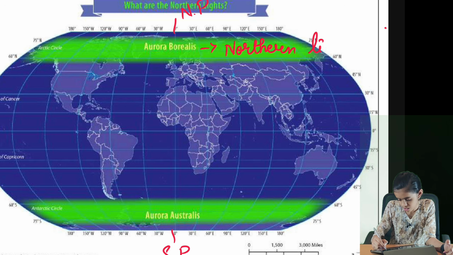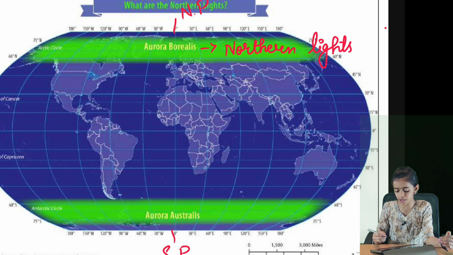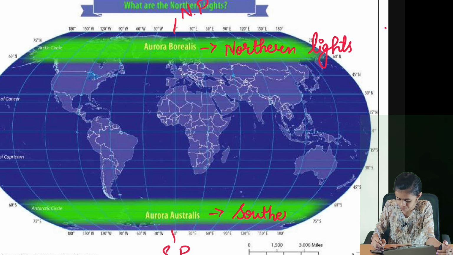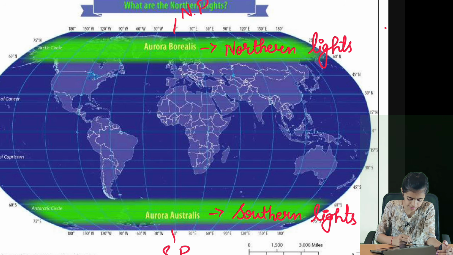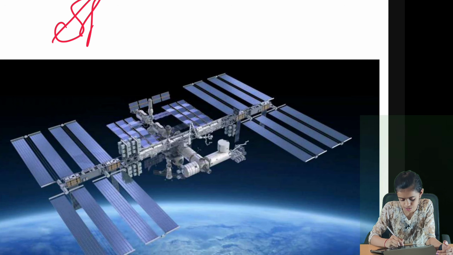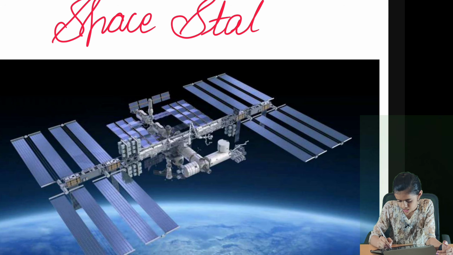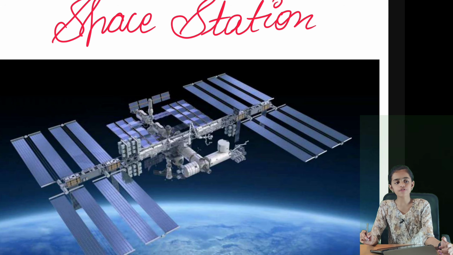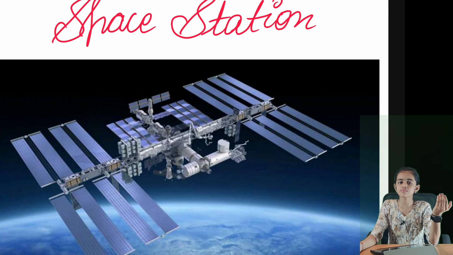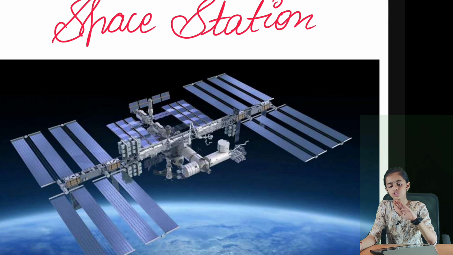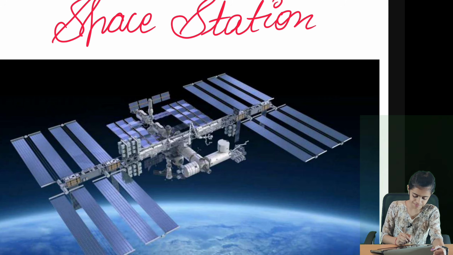And the auroras found in the south side of the earth are known as aurora australis, southern lights. And the space station is also in this layer. Many astronauts such as Shubhamshu Shukla, Sunita Williams and many others went to the space station and did research.